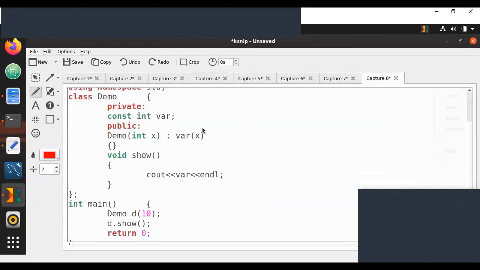Particularly because in C++, whenever you're having a constructor and you have a const variable which is only declared, which isn't initialized, you can initialize it in the initialization list. In the initialization list block, you can initialize it as var of x.